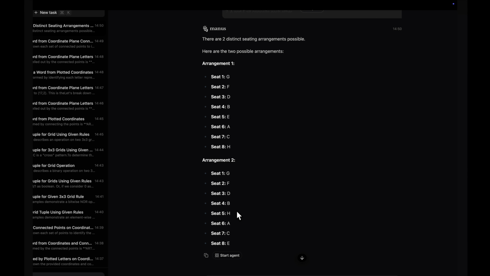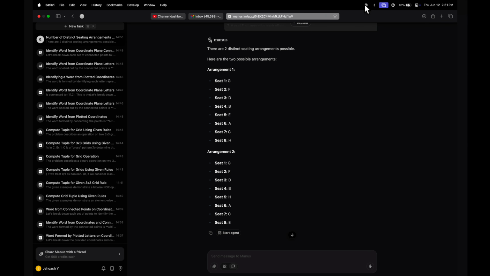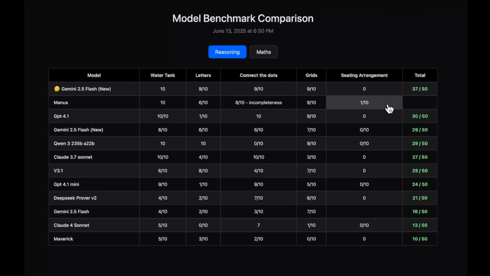I've also ensured that it is not using the internet, because if it uses the internet, it will mention sources. But that is not the case. For some weird reason, it was able to get it right. And I had to give 1 out of 10. You can look at the total scores over here. The models are actually arranged in a decreasing order of rank, and you can see Manus is in second place because it has scored 34 out of 50, the highest among the non-thinking models.